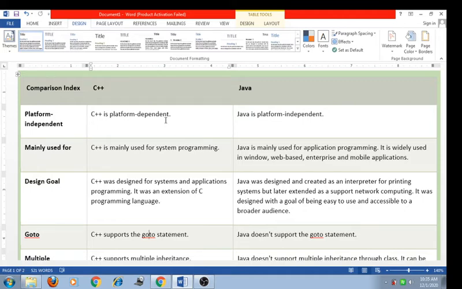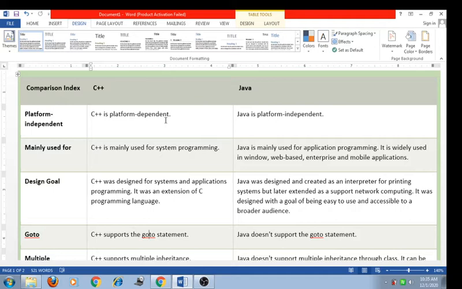Friend, why is C++ called platform dependent? Because it depends on a particular platform. It runs on a particular platform, so it is called platform dependent.